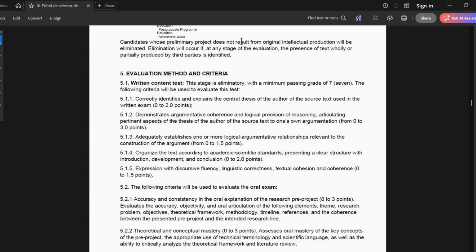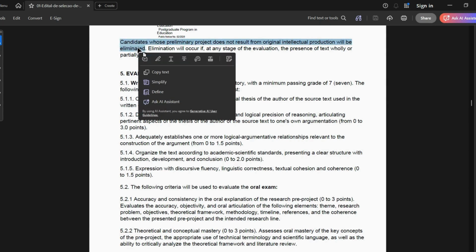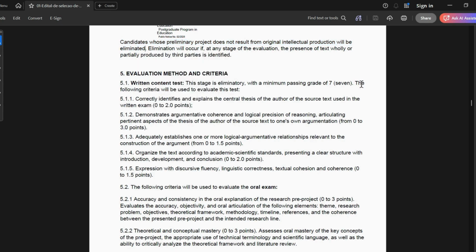Candidates whose preliminary project does not result from original intellectual production will be eliminated. This is also very important. So if you are one that copies projects from here and there, or you use AI the wrong way, this is what they are referring to at this point. If it does not result from original intellectual production, then you will be eliminated at this stage. So you have to be very careful.